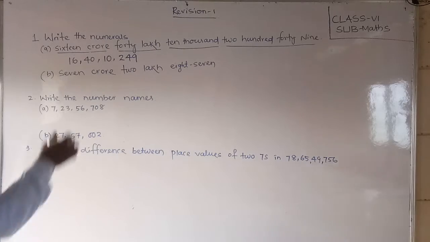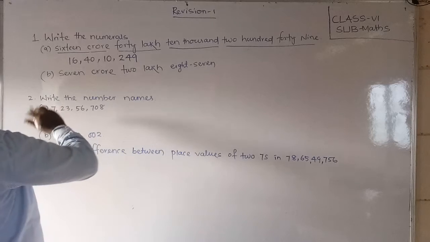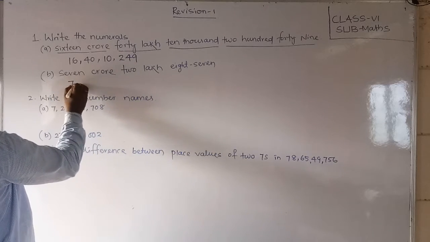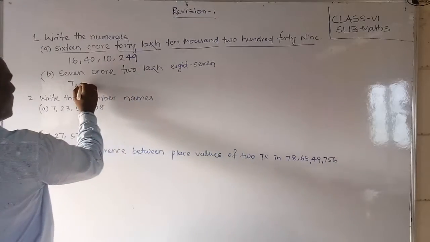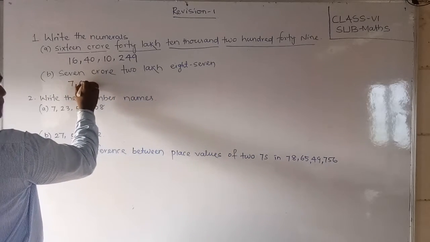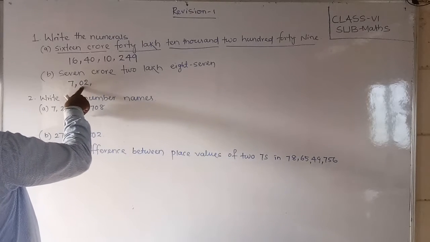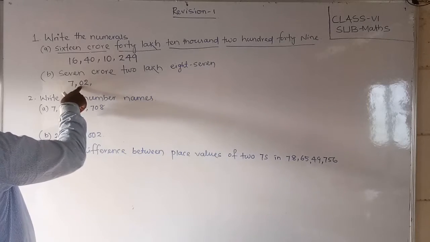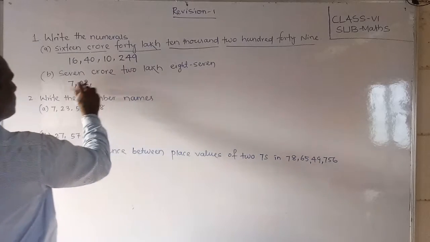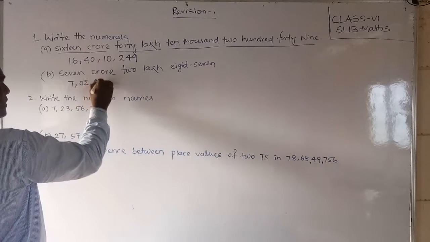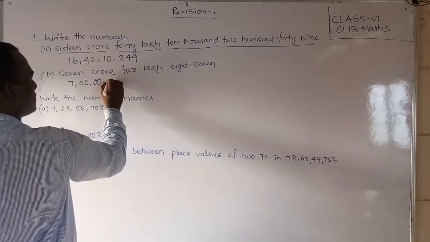Okay. Same like this, students observe here, 7 crores is given. This is also the Indian place value chart because crore is there. So first of all write the 7 crores. So after crore, a comma, because this is the crore period. Next 2 lakhs. 2 lakhs means you have to write a 0 next to the 2, because this is the ten lakh period. So don't leave it blank, because only 2 is given, you have to put the 0. Next, the thousand period is 00. Next the hundreds place is not there, 0.